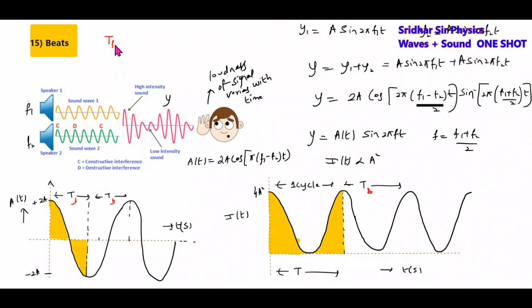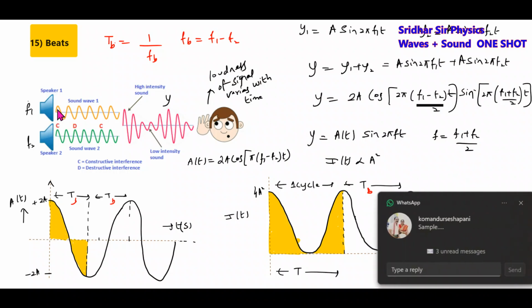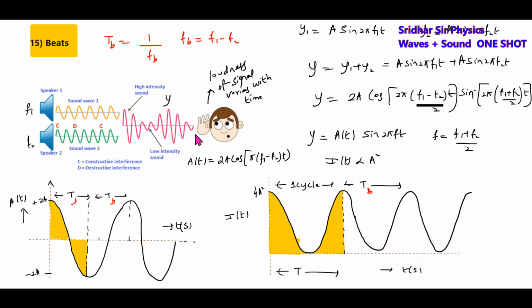So what is the beat period? The beat period is the reciprocal of the beat frequency. Then what is the beat frequency? Beat frequency is just equal to F1 minus F2. The difference in the signal frequencies of the two sources will lead to beat frequency.